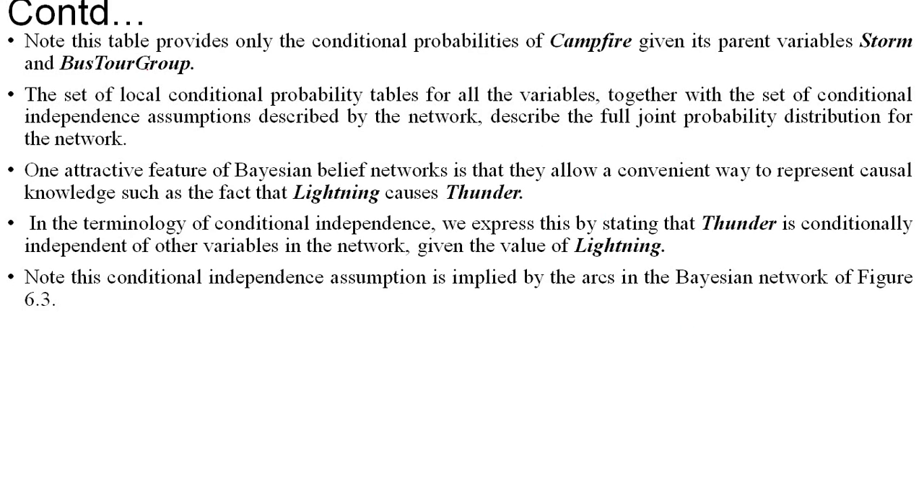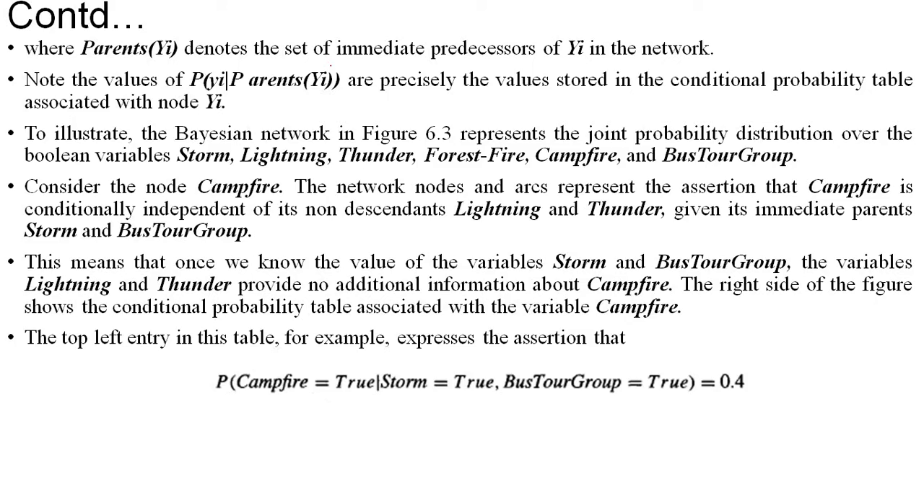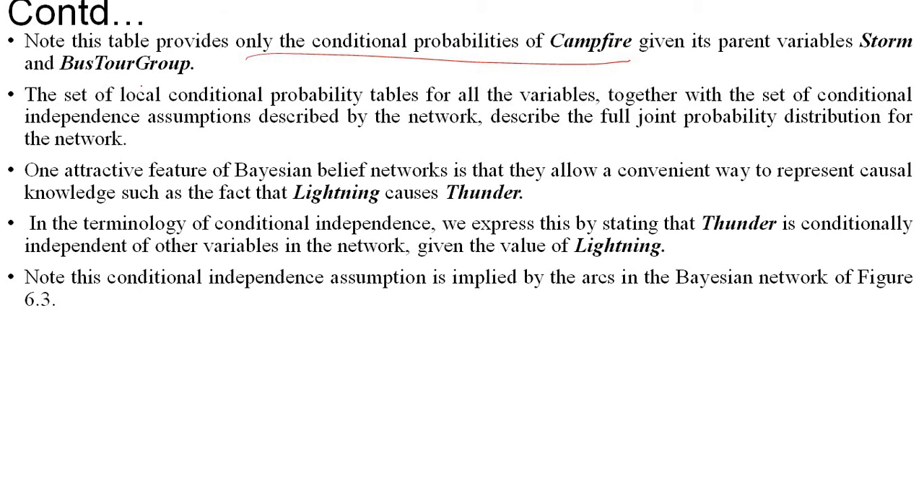Note that this table provides only the conditional probabilities of campfire. Please remember, this is only for campfire; we have not yet written lightning, thunder and the others. A set of local conditional probability tables for all the variables, together with the set of conditional independence assumptions described by the network, describes the full joint probability distribution for the network.